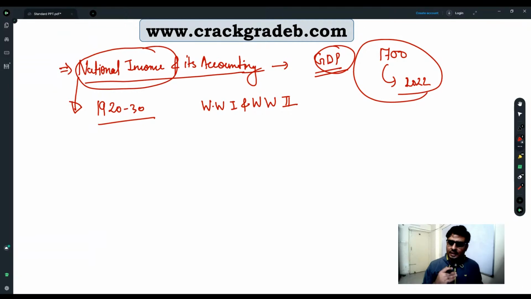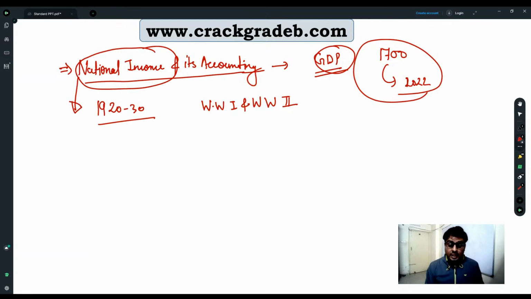Their focus area was interest rates, markets, labor wages, recession, business cycles, all these things. Money supply, monetary aggregates, all these things were their focus area, right? National income and its accounting was not their area at all.